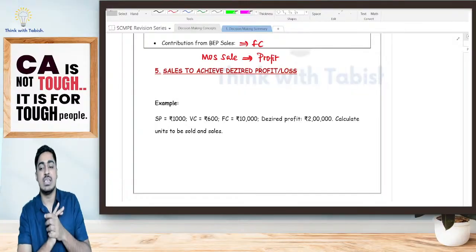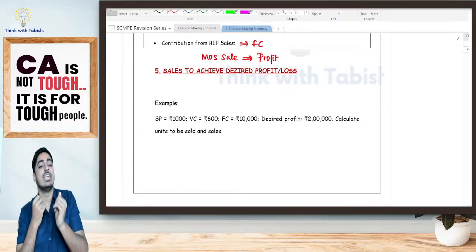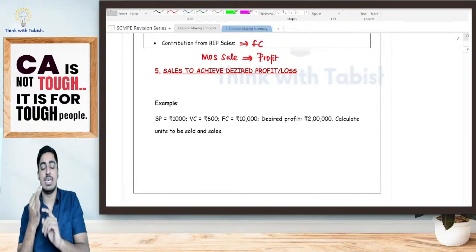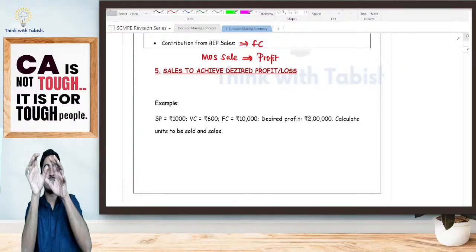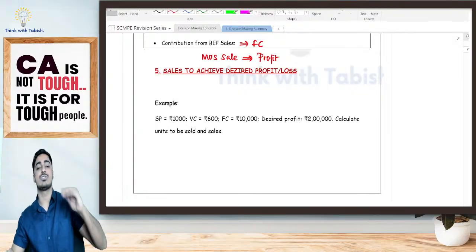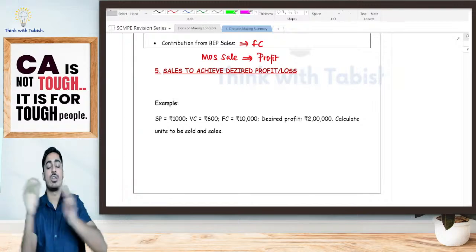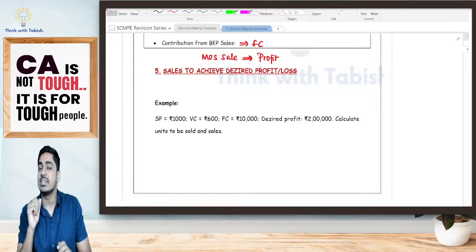Then we have come to my basic formulas. Firstly, we have told what is contribution, which is nothing but my sales minus variable cost. It is also equal to my fixed cost plus profit. Then I have told, my selling price I can bifurcate as variable cost and contribution. Variable cost percentage is called variable cost ratio. Contribution percentage is called PV ratio. Both are complementary. If you add the two, you'll be getting 100%.